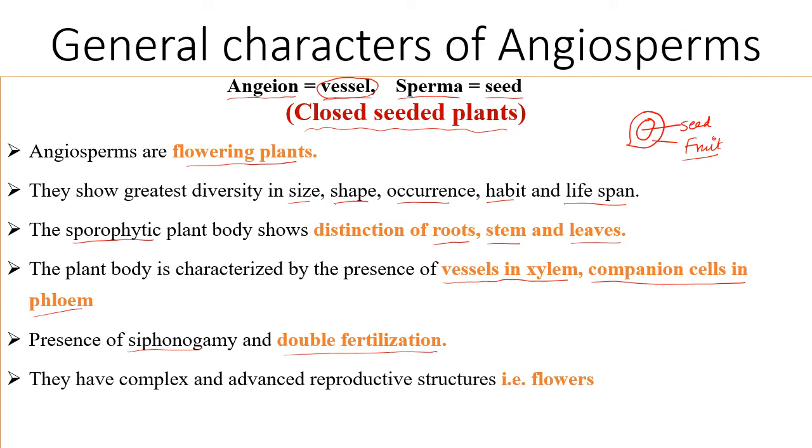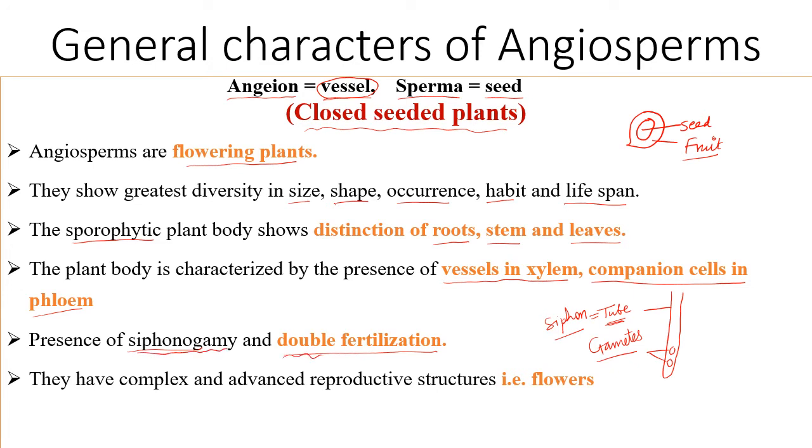What is siphonogamy? Actually, there is a pollen tube like this, and in this pollen tube, the gametes are present, and this pollen tube in Latin language is called a siphon. Meaning of siphon is tube, and here are actually the gametes. So these gametes are being carried by this siphon or tube, and hence the word siphonogamy is used.